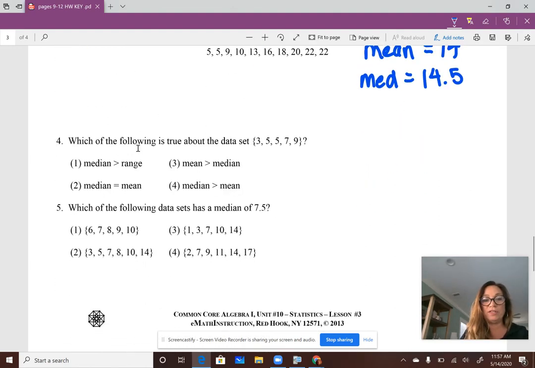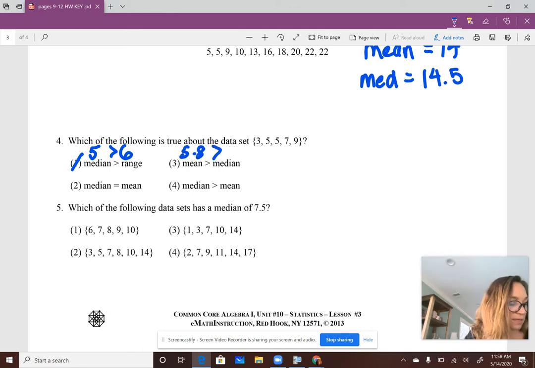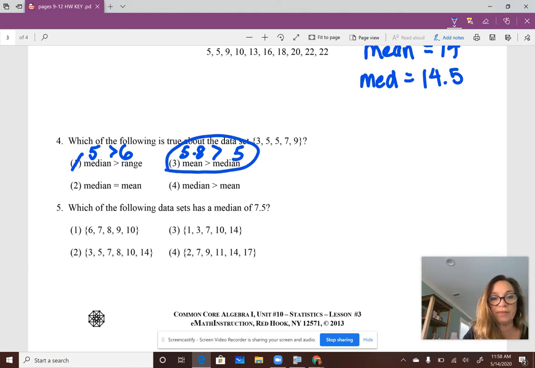Okay. Which of the following is true about the data set? Okay, so the median is 5, and the range is 9 minus 3, which is 6. 5 is not greater than 6. Okay, the mean. If I add those together and then divide, I did that. I had 5.8. 5.8 is greater than 5. That is true. So we're going to go with choice 3.